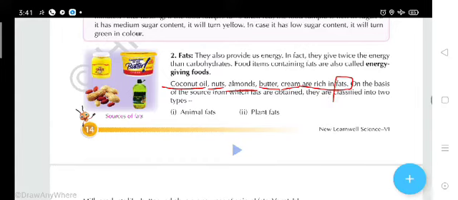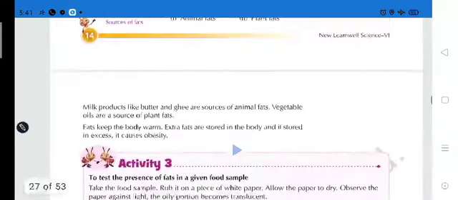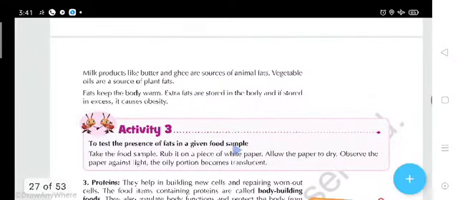On the basis of the source from which fats are obtained, they are classified in two: animals and plants. It means we can obtain fat from animals as well as from plants. Here, milk. Do you take milk? Yes, of course, because it contains fat.